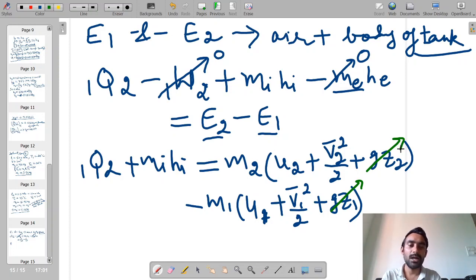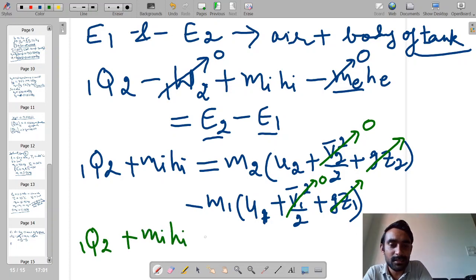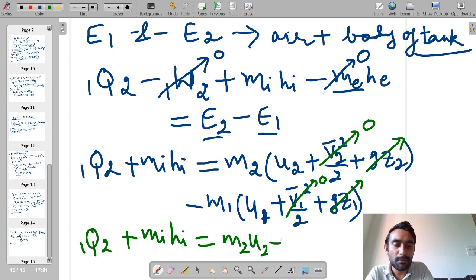Obviously there will be molecular motions, but there will not be any bulk motion of the fluid. So this is also 0 and this is also 0. So simply I can say that Q from 1 to 2 plus Mi into Hi is equal to M2 into U2 minus M1 into U1.